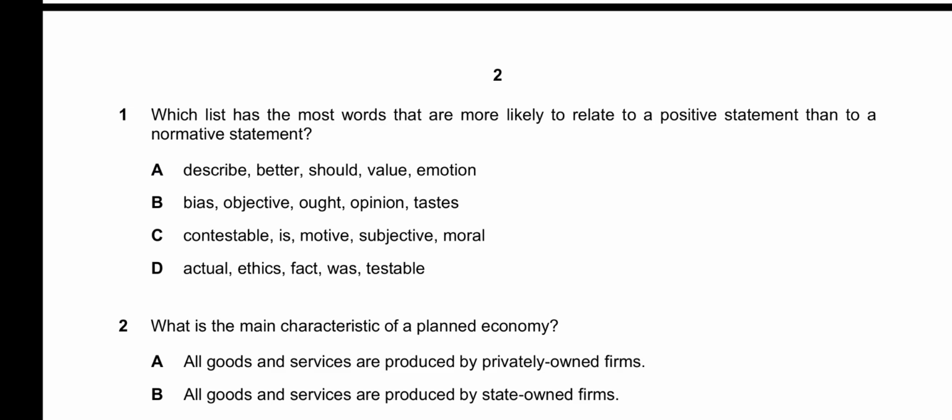So C, contestable, motive, subjective, and moral. These are all still normative words used in normative statements. And D says actual, ethics, fact, was, testable. These sound more like words used in positive statements, because positive statements are statements that are related to facts that are not opinions. So actual, ethics, fact, was, testable. This would seem like the correct answer. So D is our correct answer for 1.